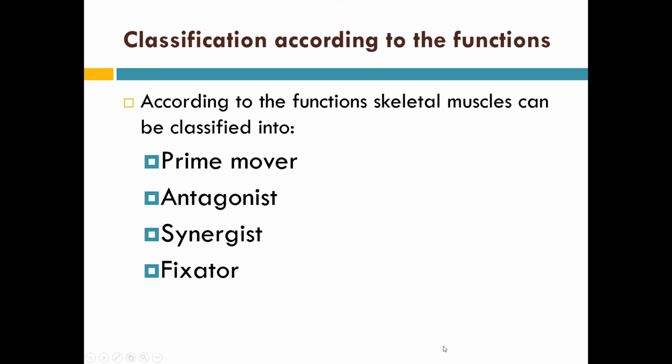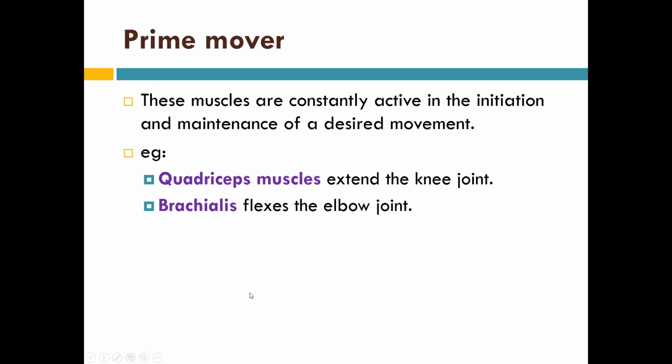Now, another classification nowadays is very common and very standard, that is the classification on the basis of functions. Under this classification, the muscles can be prime mover, antagonist, synergist, and fixator. What is a prime mover? These muscles are constantly active in the initiation and maintenance of a desired movement.